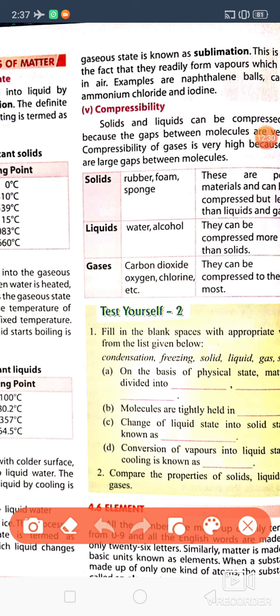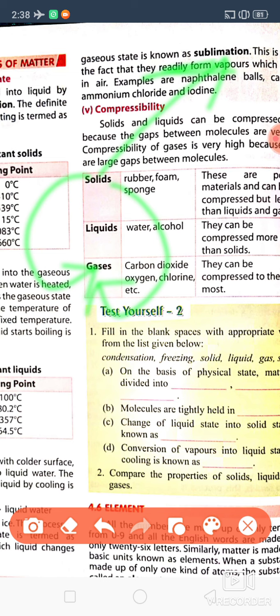Now there is one term, sublimation. Can you see here? Sublimation. What is sublimation? When a solid directly changes into gas. This process is called sublimation. So what is sublimation? When a solid directly changes into gas, this process is called sublimation. So the process of changing solid directly into gas is called sublimation.